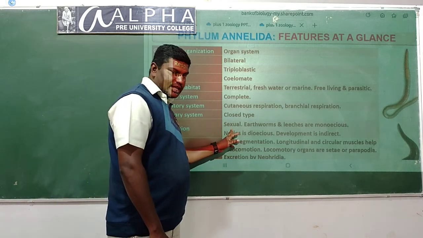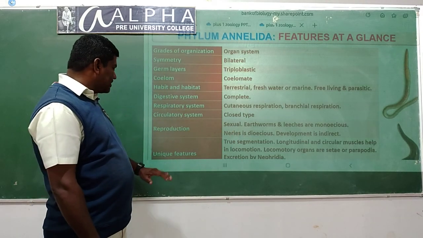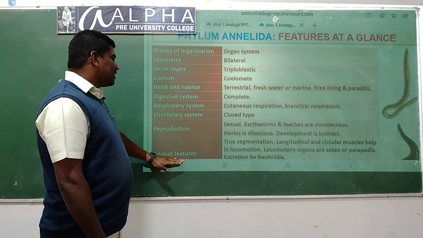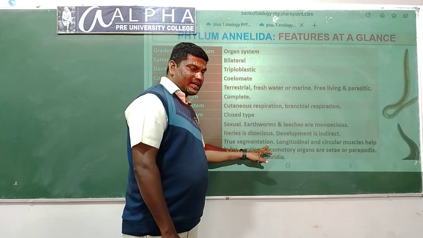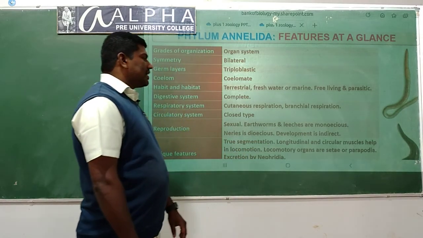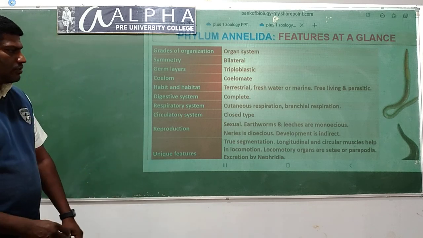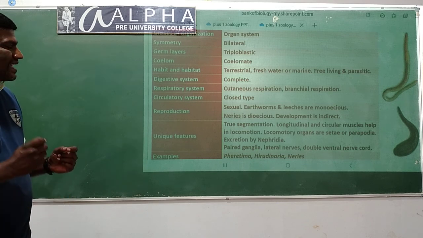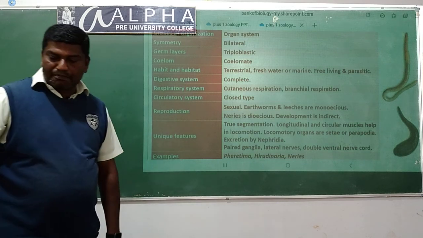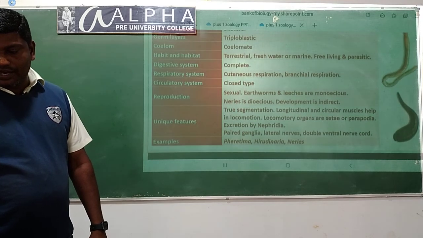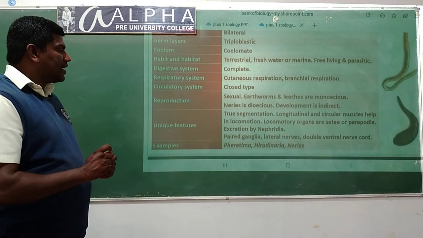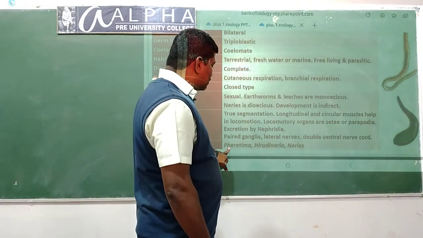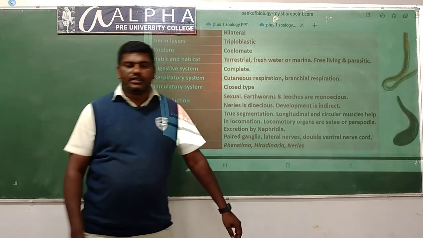Reproduction, sexual reproduction takes place. And the development is indirect, consisting of a larval stage in some. Unique features are: segmentation is seen, longitudinal and circular muscles help in locomotion, and locomotory organs are the setae or parapodia. Excretion by nephridia, the paired ganglia, lateral nerves and double ventral nerve cord. Examples are Pheretima posthuma, earthworm, Hirudinaria, leech and the Nereis.